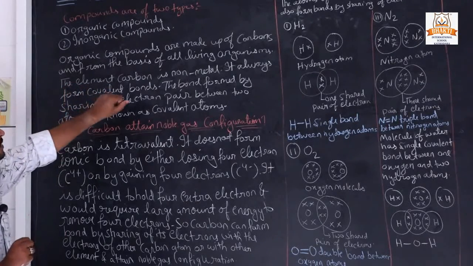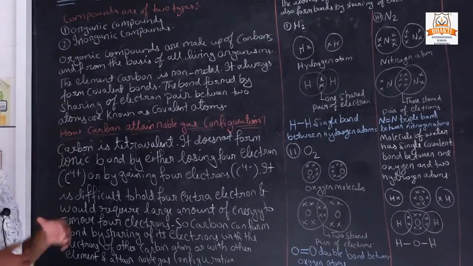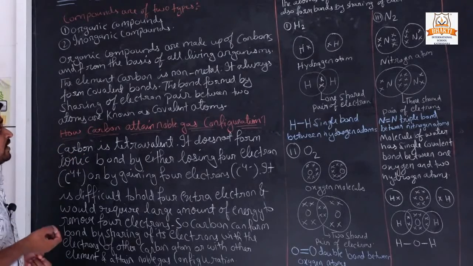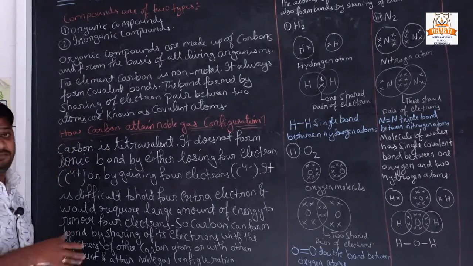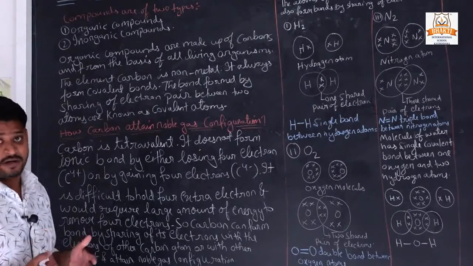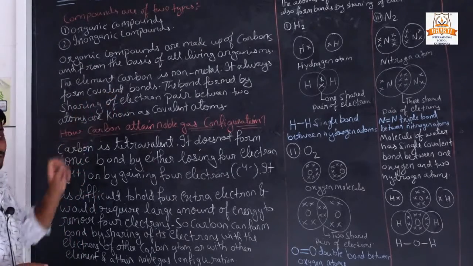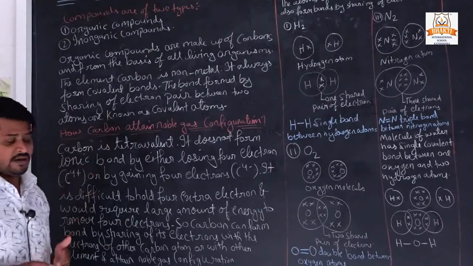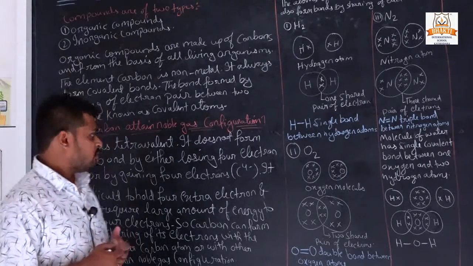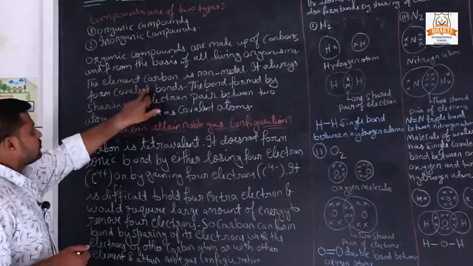The element carbon is a non-metal, and we already studied in our previous chapter on metals and non-metals. So carbon is a non-metal. It always forms covalent bonds. We will study in our next topic what a covalent bond is.